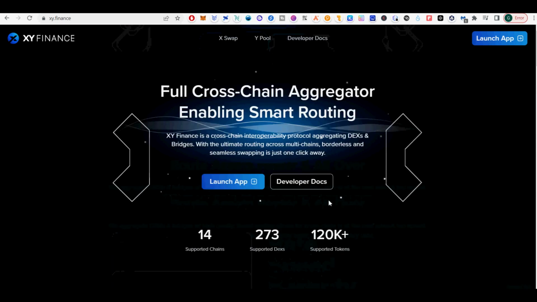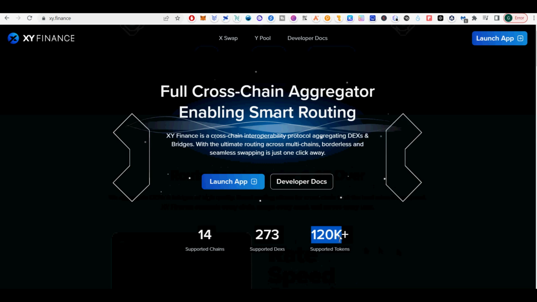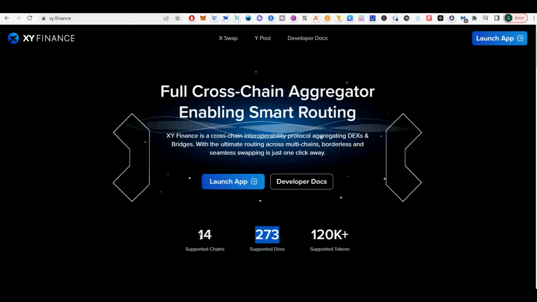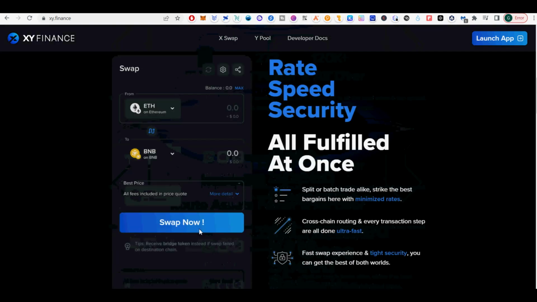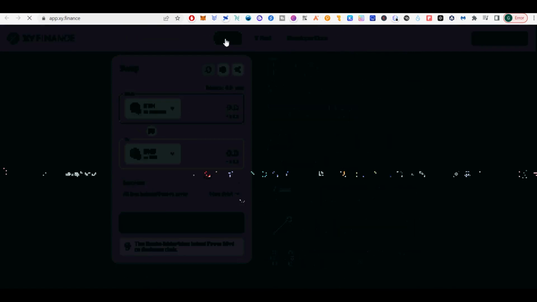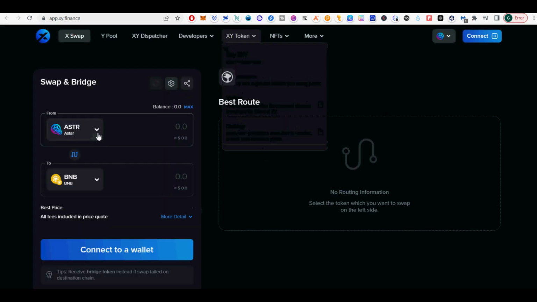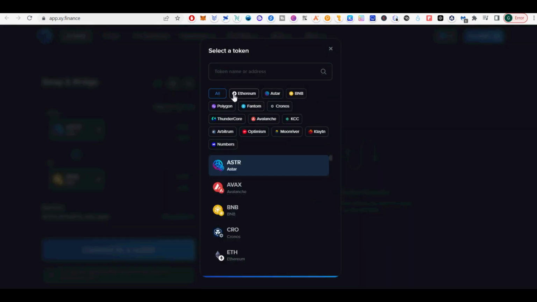I will show you how to use Xi Finance for bridging WETH from Astar network into Ethereum Layer 2 Arbitrum network. Xi Finance is a full cross-chain aggregator that allows smart routing. What is Xi Finance? Xi Finance is a cross-chain interoperable protocol that aggregates not only DEXs but also bridges. It helps route your assets of various types with the best rate possible at top speed and security. Xi Finance helps strike the best bargain with minimized rates.